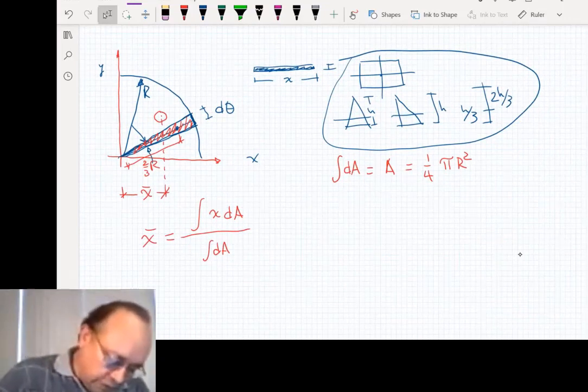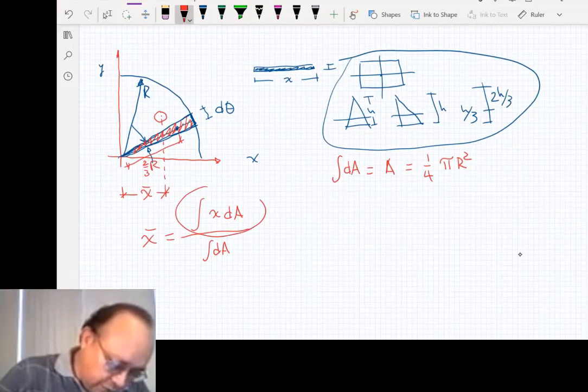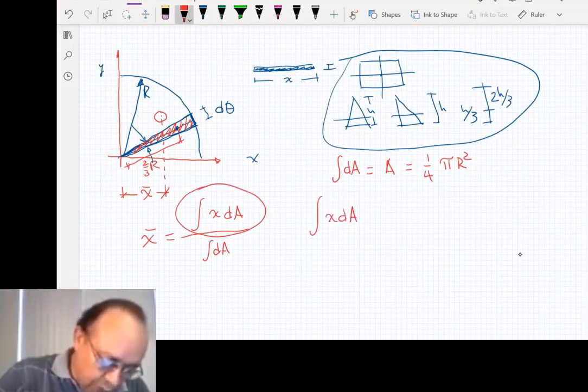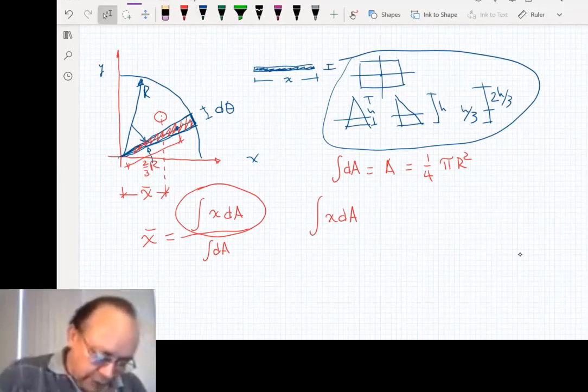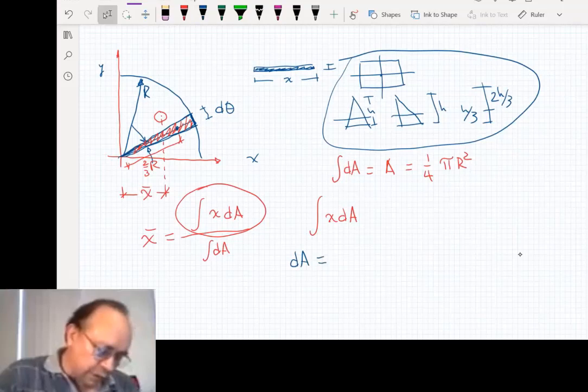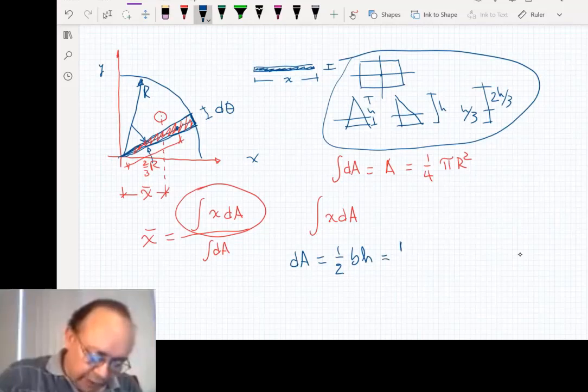So let's do this. We are going to do the numerator, which is the integral of x dA, where we need to specify dA very clearly. dA is equal to 1/2 the base times the height.